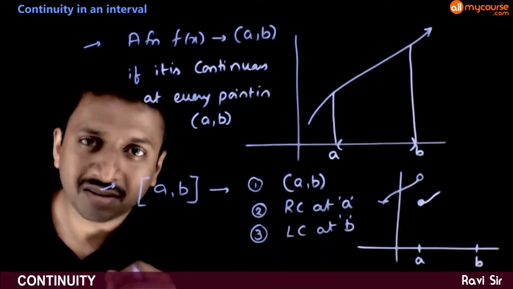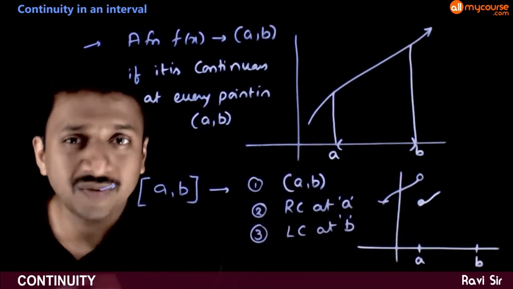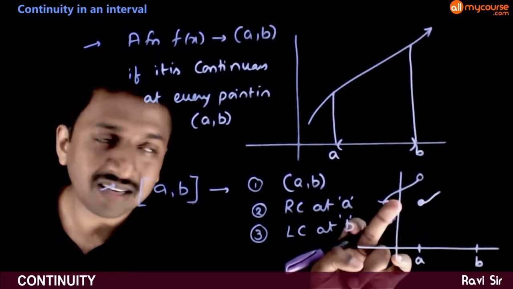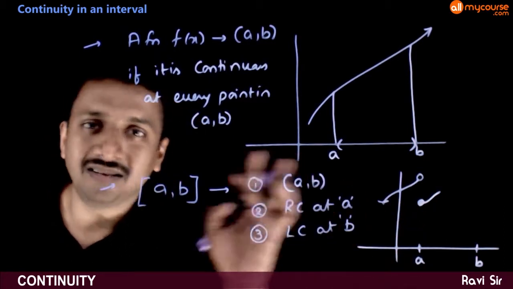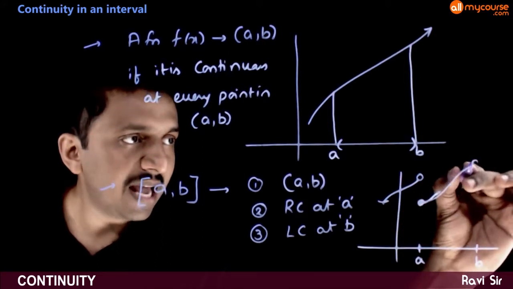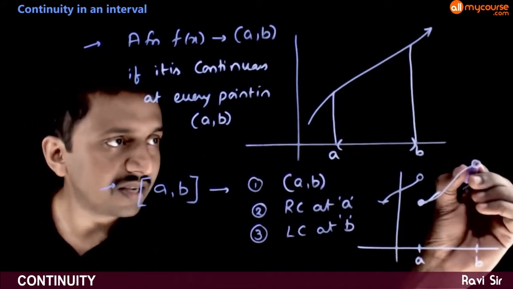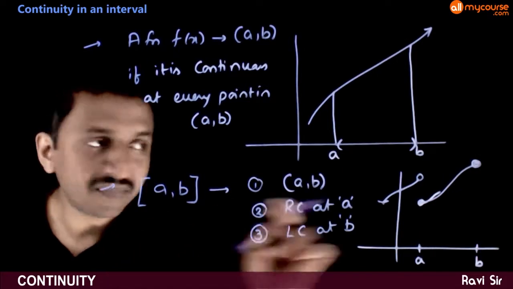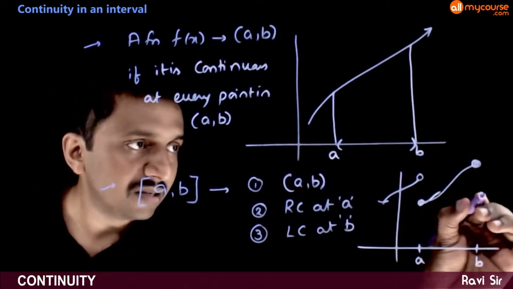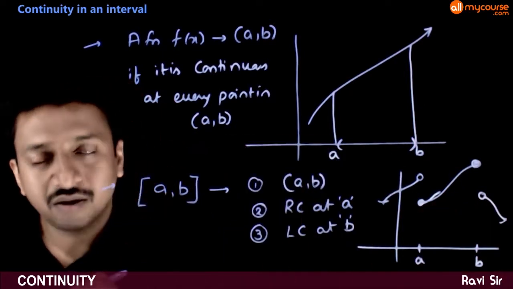That's a minimum condition. If it is completely continuous, it's very good. But the minimum required condition is that the graph has to be at least right continuous at x is equal to a, and it has to be at least left continuous at x is equal to b. That is, the left limit has to be equal to the functional value. So the graph can be like this also.